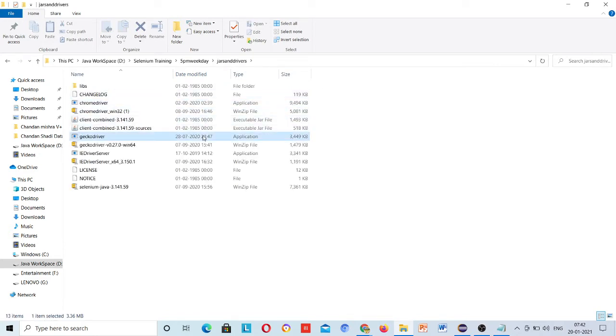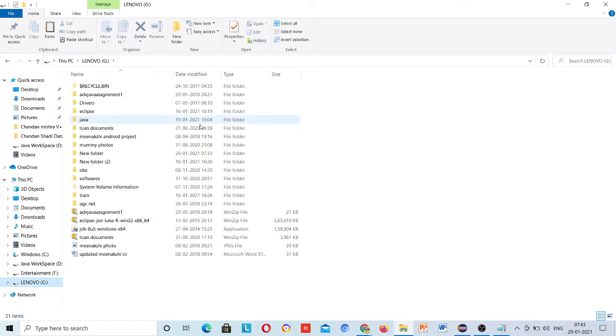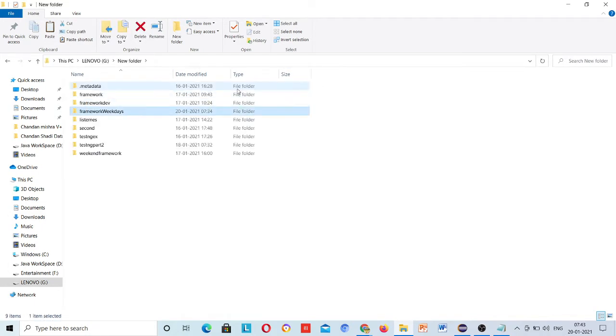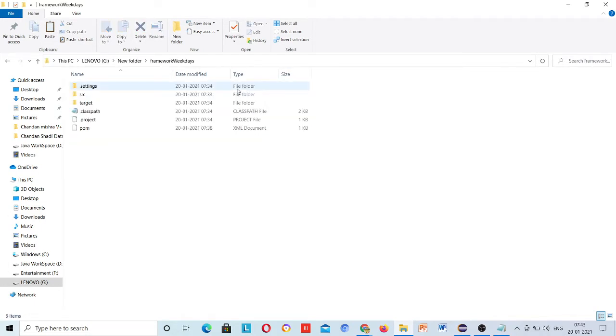This is my Gecko driver, this is Chrome driver, and this is IE driver. Just go here, create a new folder in my project, and I will paste them here.